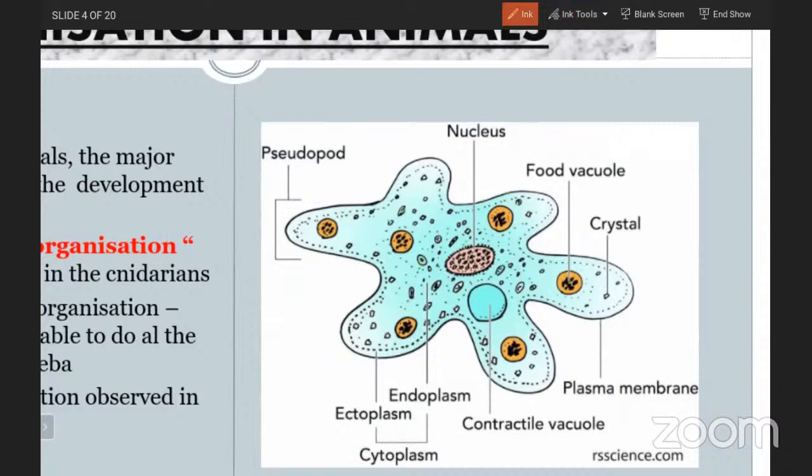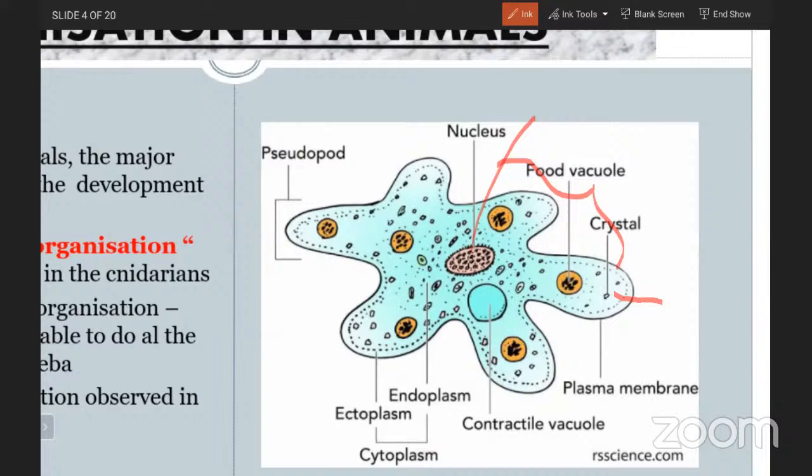The liquid portion of the cell is known as the cytoplasm. And the third term, protoplasm: the cytoplasm as well as the nucleus and other organelles together are called the protoplasm.